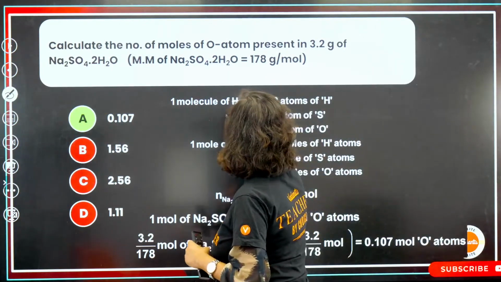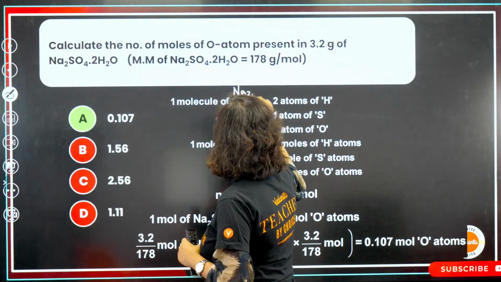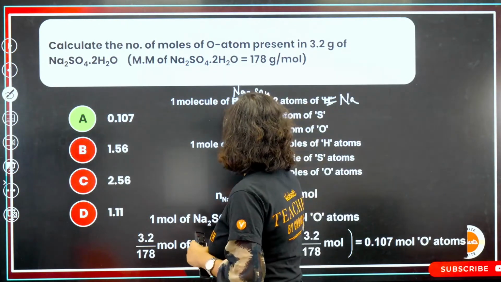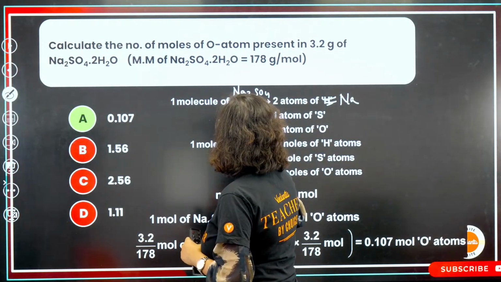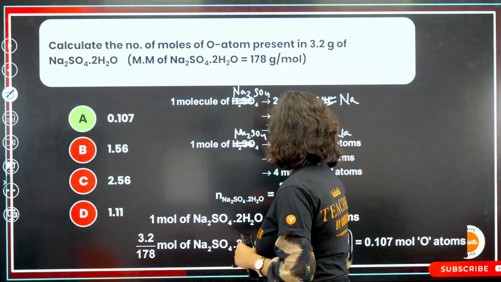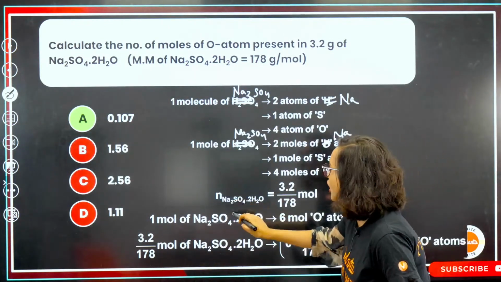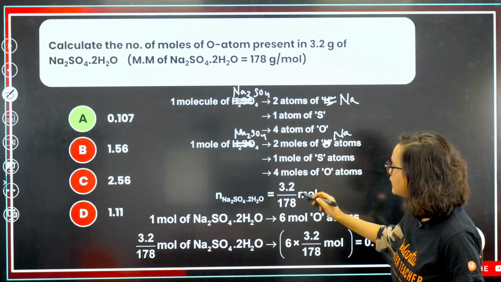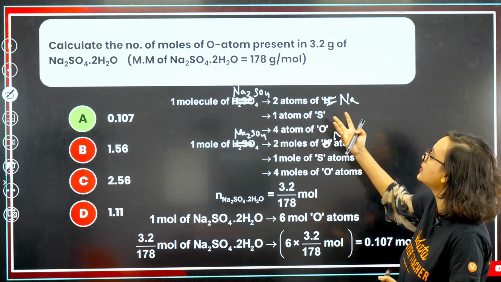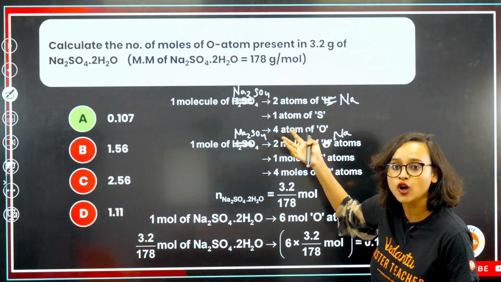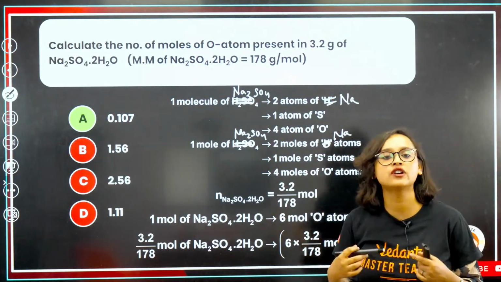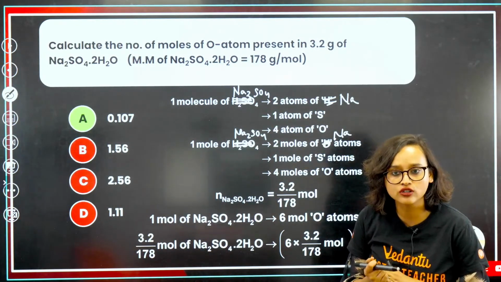Chalo. What we're going to do is we will write Na2SO4. That means here it will be Na. This also we will write Na2SO4. That means here also it will be Na. Now, n of Na2SO4.2H2O, what will it give you? It will give you 3.2 divided by 178 mole. Where did we get 3.2 from? The 3.2 is from here, right here. And 178 is the molar mass. Do we know this? Yes.